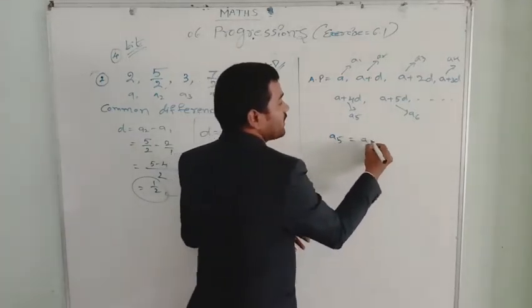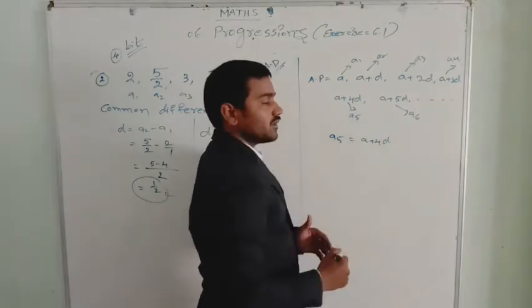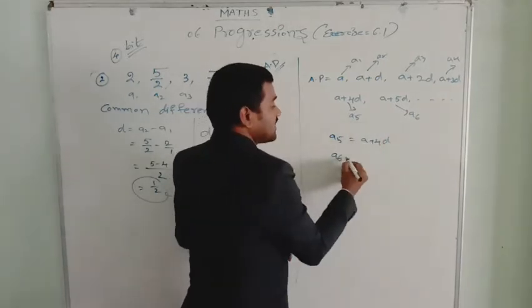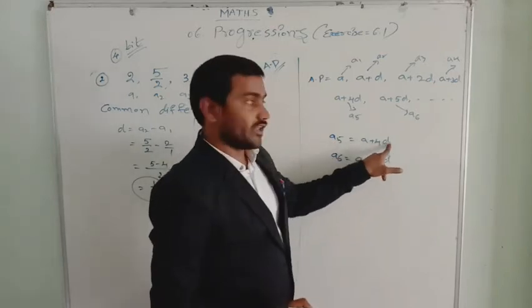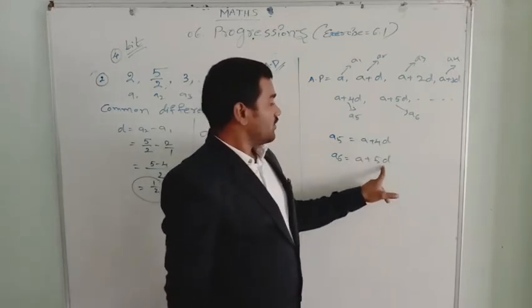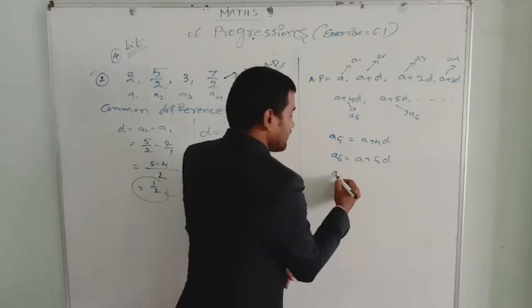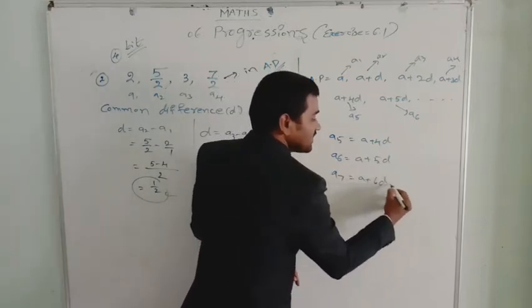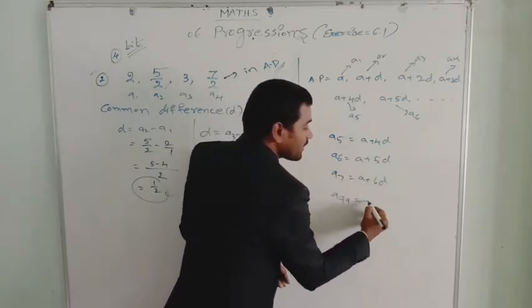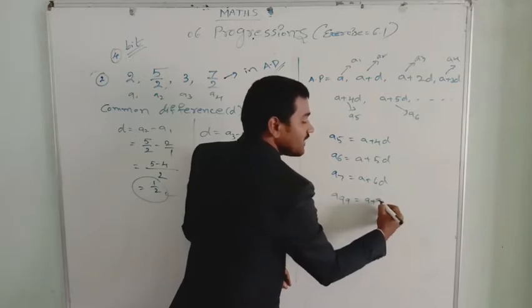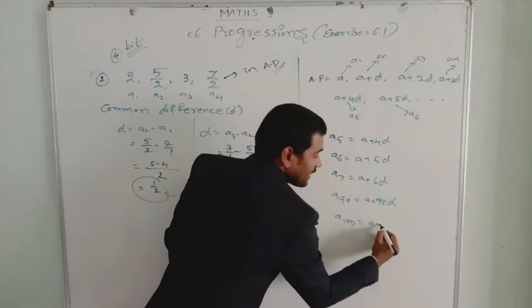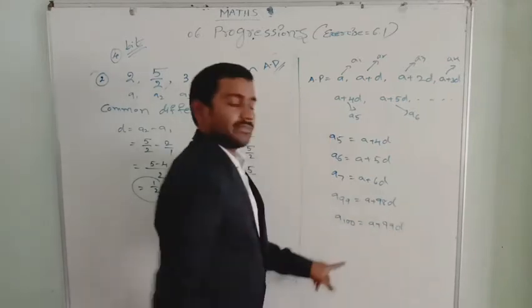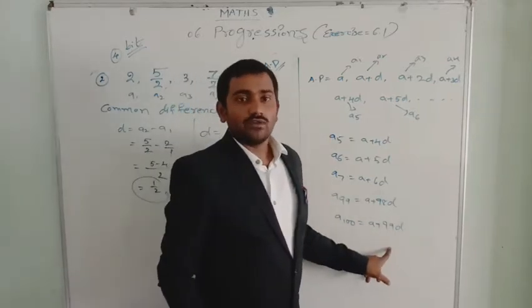So in this way, now let us write what A5 is. A5 equals A plus 4D. A6 equals A plus 5D. A7 is A plus 6D. A99 is A plus 98D, and A100 you will get A plus 99D. In this way we need to do it.